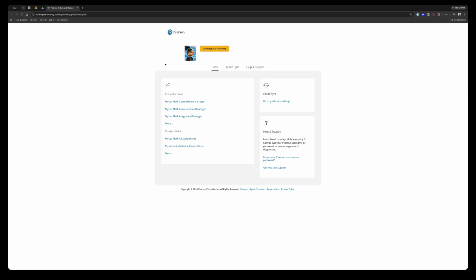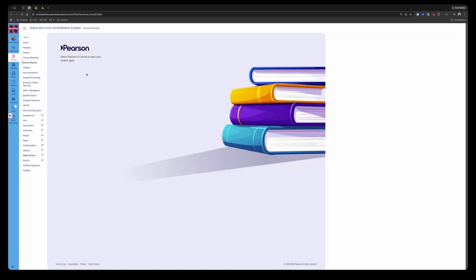I do recommend, if for some reason Canvas is down, that once you get into Pearson, you bookmark it, so that it's accessible on your bookmarks bar, and you can access it without Canvas should you need to. Okay, so that's how you get access to Pearson. You go to course materials, get the code, go back to Pearson, sign in, paste in the access code, and then you're good.